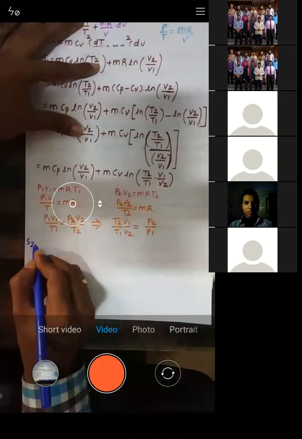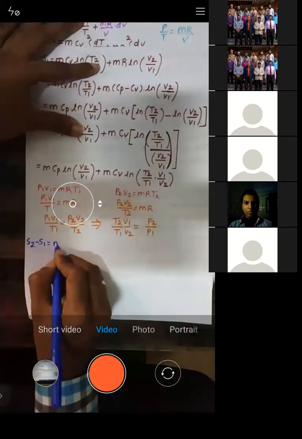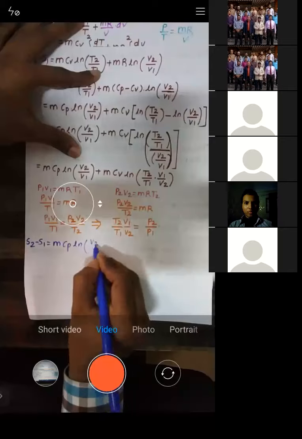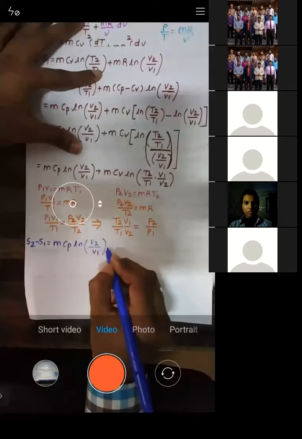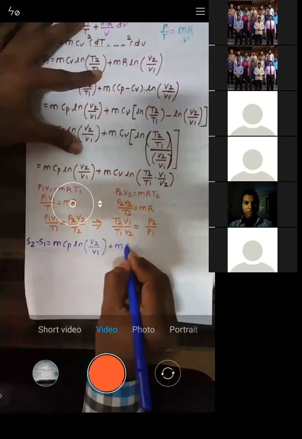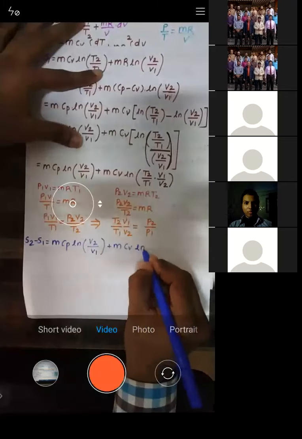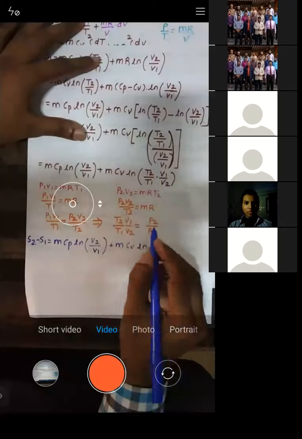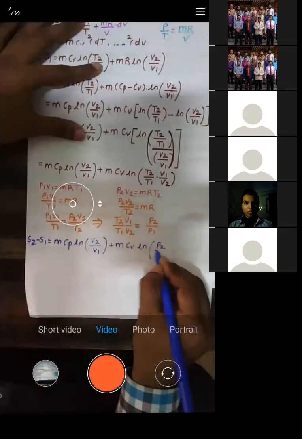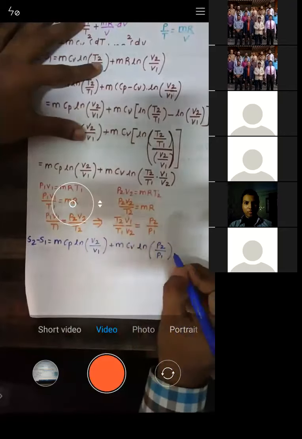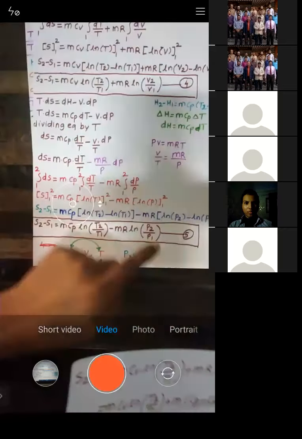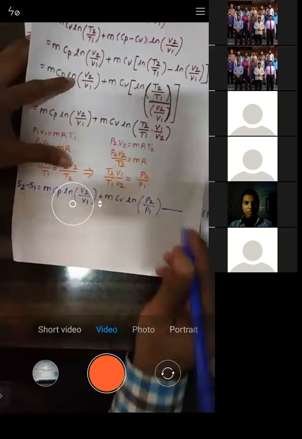We'll get S2 minus S1 is given by M Cp ln of V2 by V1 plus M into Cv into ln of, now instead of this term, we'll put P2 by P1. So this is one more equation. Last equation was 5, and now the equation we got is 6.